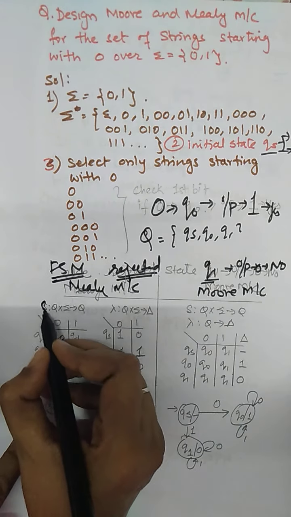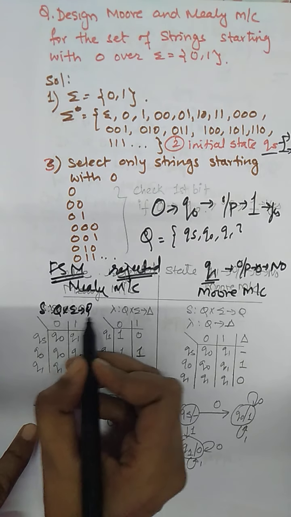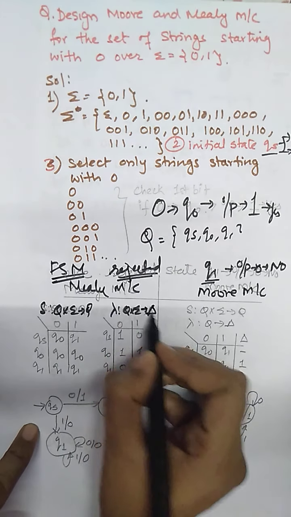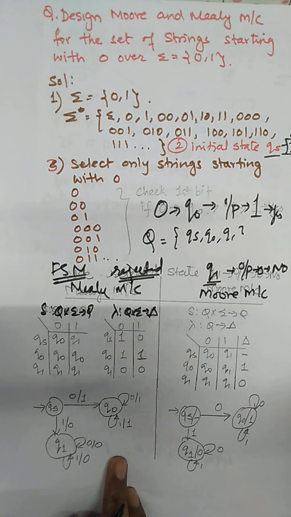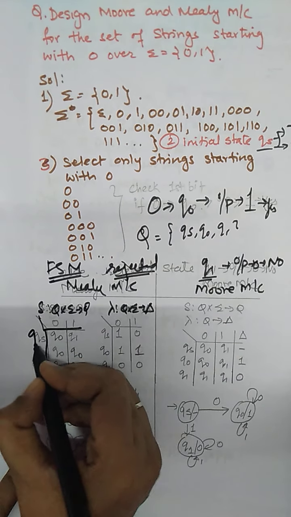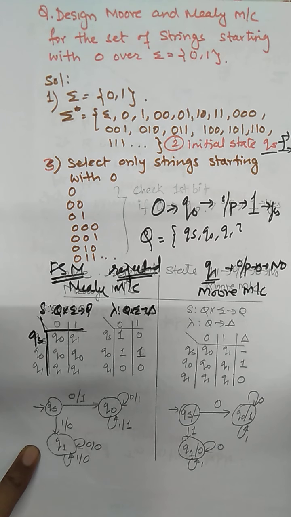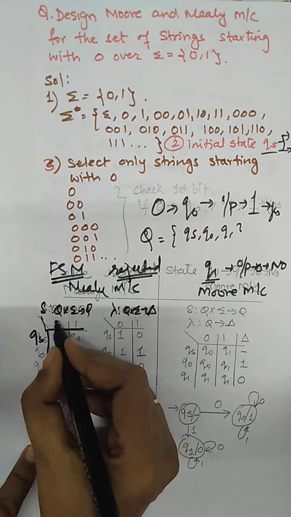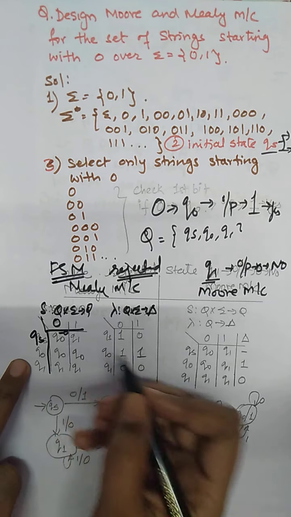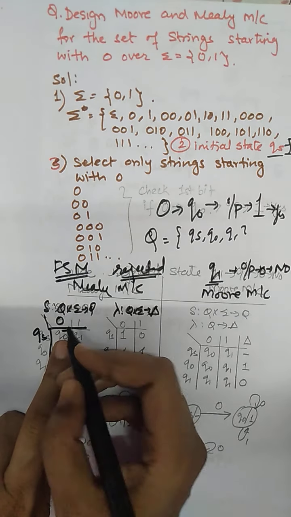Then based on that we are going to design the Moore machine. So what is there in the Mealy machine? We have to find the state function, input with the current state goes to the next state, and the machine function, input with the current state produces the output symbol. Okay, so here we are going to start with the initial state as QS. QS is the state which is not having any input. So the next input can be 0. That means QS with the next bit as 0 will make the string 0, so a string starting with 0.